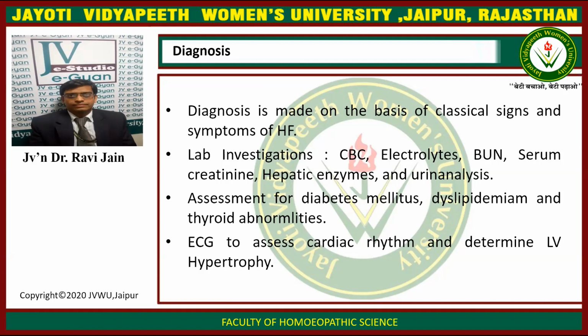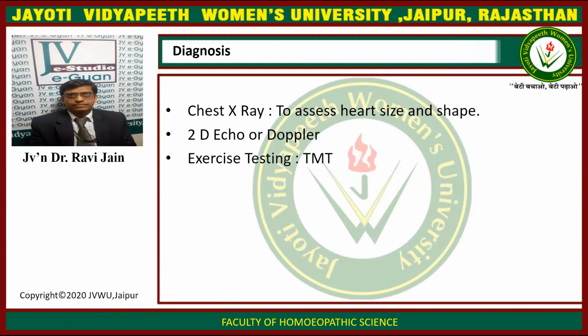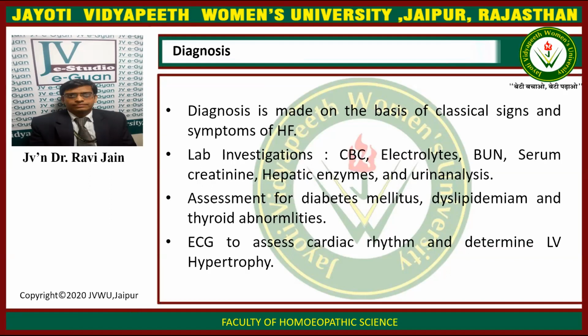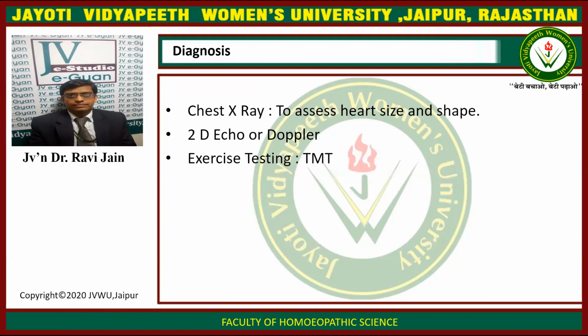Assessment for diabetes mellitus, dyslipidemia, and thyroid abnormalities is done. The ECG to assess cardiac rhythm and determine left ventricular hypertrophy is done. We will also do a chest X-ray to assess the heart size and shape, 2D echo or Doppler, and an exercise test, that is TMT, the treadmill test. So the diagnosis includes classical features, lab investigations, assessment for diabetes mellitus, dyslipidemia, thyroid abnormalities, ECG, chest X-ray, 2D echo or Doppler, and exercise testing.